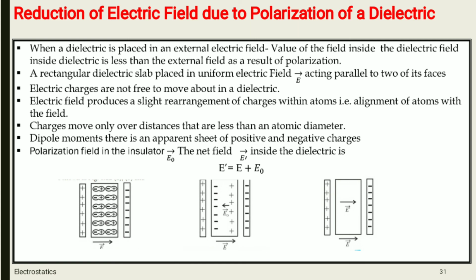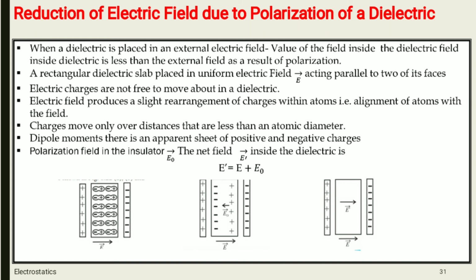E0 क्या है, field produced inside the dielectric due to application of external field. E is the applied field, तो net field inside the dielectric E minus E0, not E plus E0.